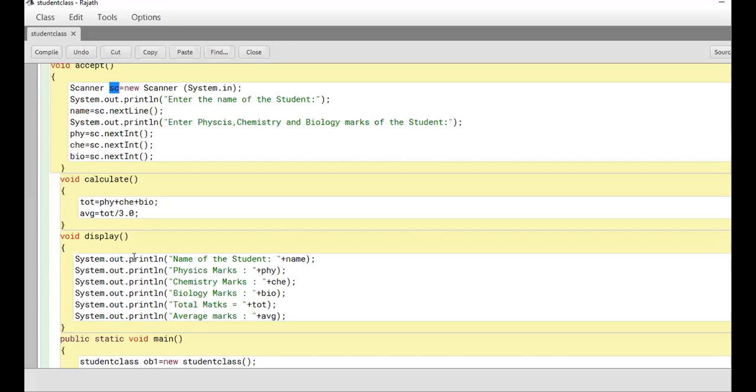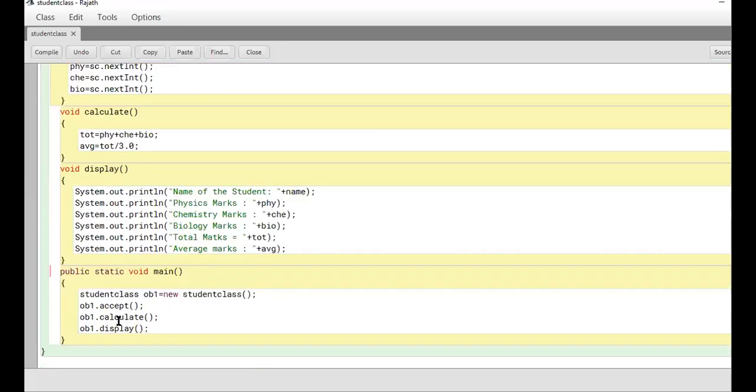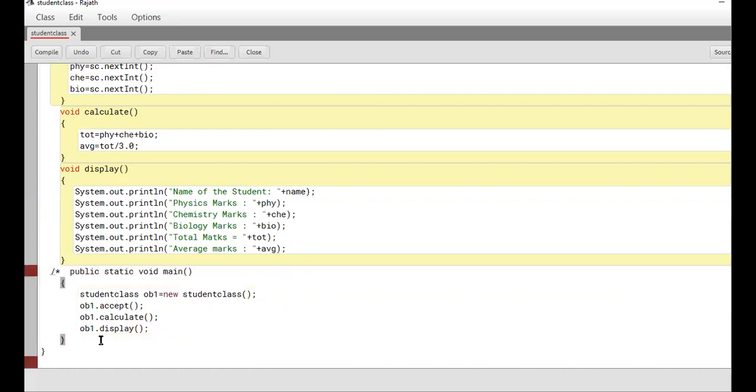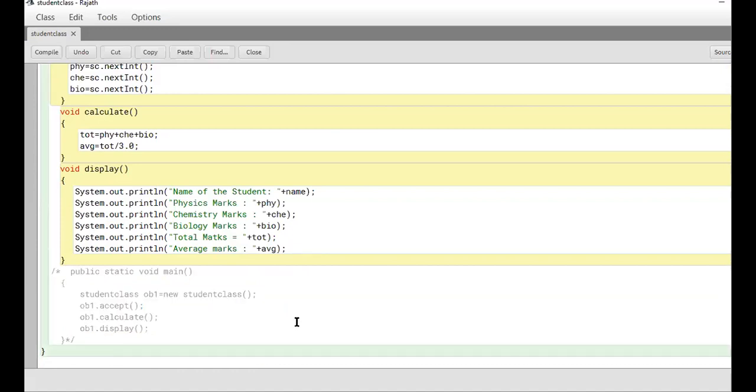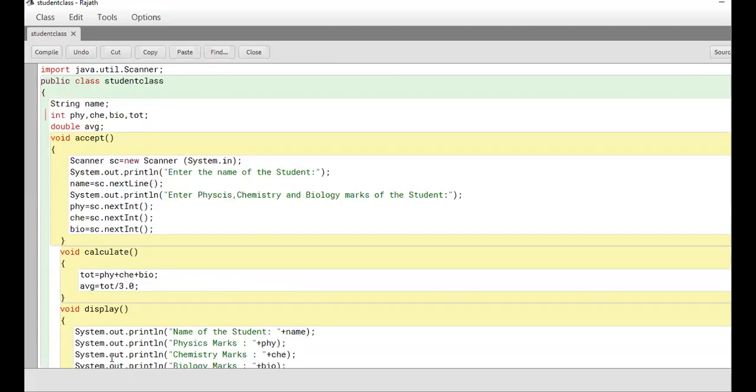Now, I will cancel these lines. Assume I'm not using them now. I'm just ignoring this part by putting a star over here, making it a comment. Now, the class program is this, right? The class program is getting closed. My class is the student class, which has some data members like name, physics, chemistry, bio, total, average with proper data types. I have three functions. One is accept for accepting a value, calculate for calculating the total and average, and display for displaying the result.